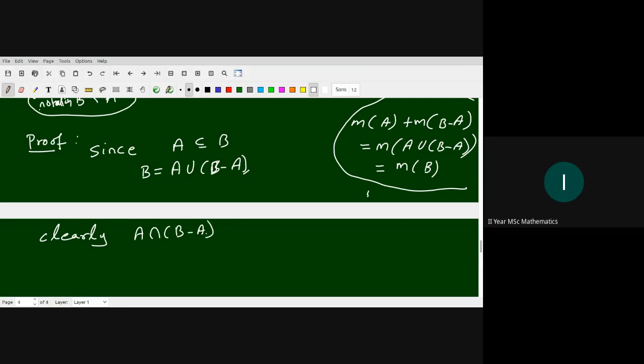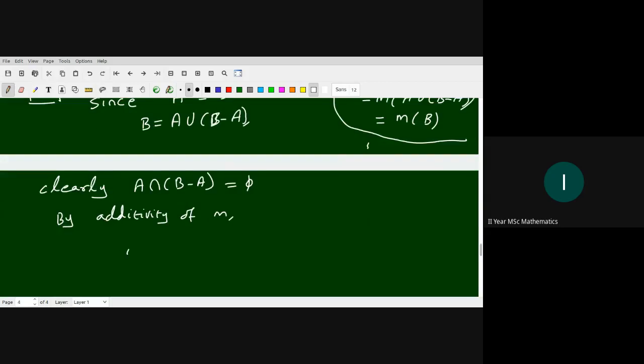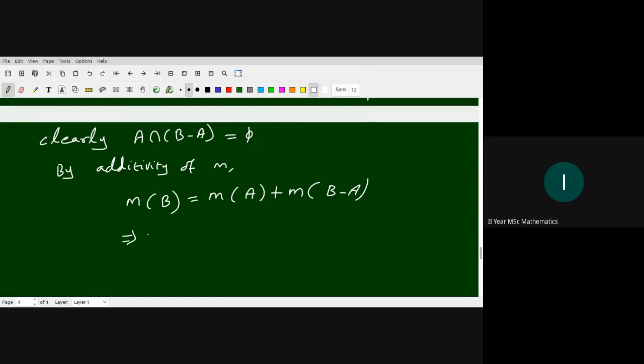So by the countable additivity of m, we write m of B equal to m of A plus m of B minus A. Now we shuffle the terms so that m of B minus A equals m of B minus m of A. Okay, so this happens when A is a subset of B.